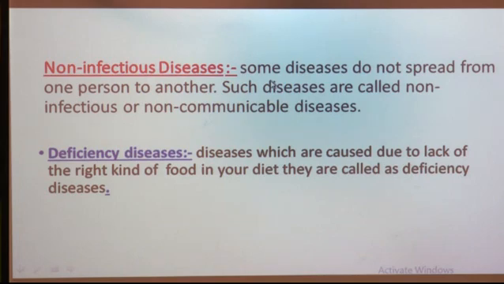So how do they spread? Some diseases do not spread from one person to another, and such diseases are called non-infectious or non-communicable diseases. That means the diseases which do not spread from one person to another are called non-infectious or non-communicable diseases. Like that, deficiency diseases.